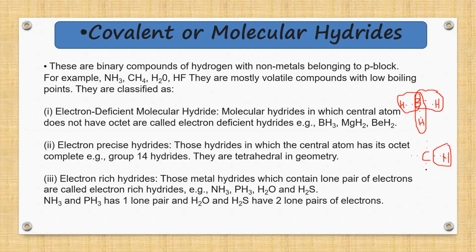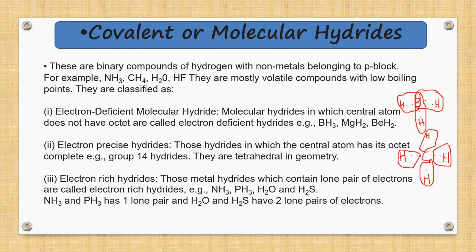So, in all, totally we will have 2, 4, 6 and 8 electrons for the methane molecule. Hence, as it is having 8 electrons, so the central atom, carbon, is having the octet configuration. Hence, when group 14 elements form hydrides, they are known as electron precise covalent hydrides. I repeat, they are known as electron precise covalent hydrides.